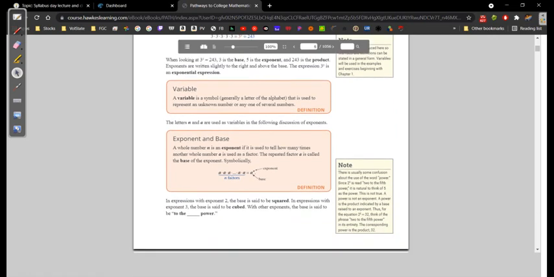Right. So when looking at 3 raised to the 5th power, which is equal to 243, 3 is called the base. So let's put this off to the side here. We have a 3 and a 5. The 3 is called the base, which makes sense, because you can kind of think of the 5 hanging off the 3 there. We call the 3 the base, and 5 the exponent.